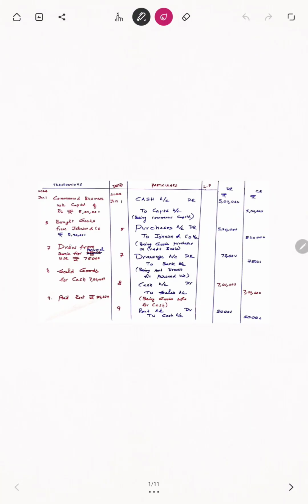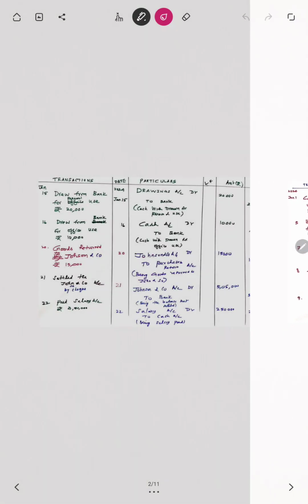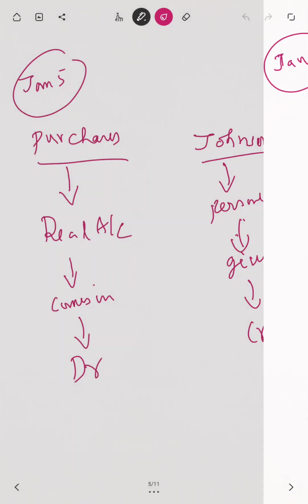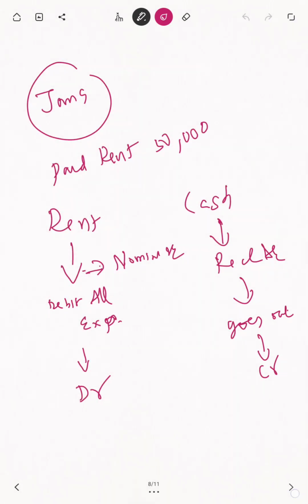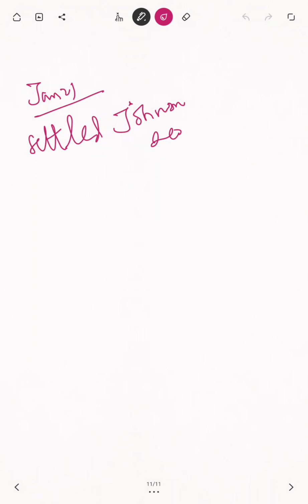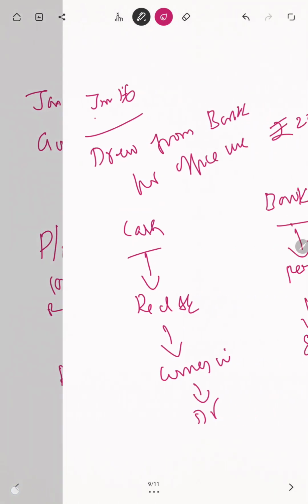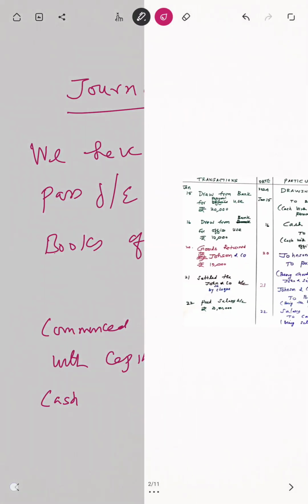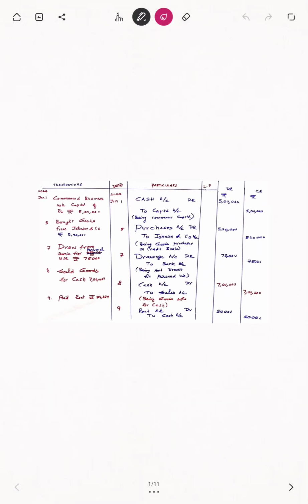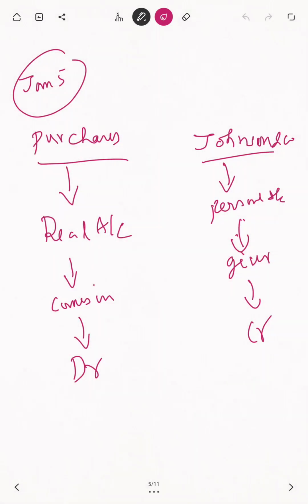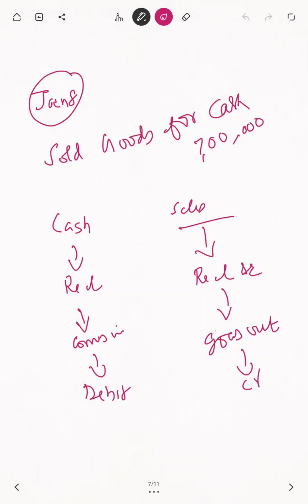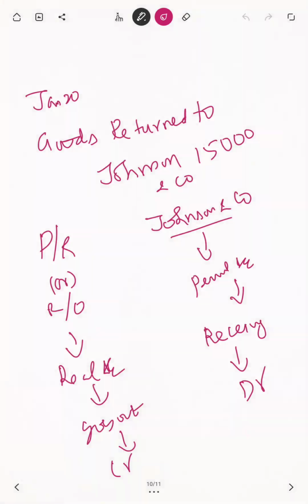See here, Johnson and Co. previously purchased how much? 5 lakhs 20,000. So total due is how much? 5 lakhs 20,000. Correct? Fine. Total due is 5 lakhs 20,000.